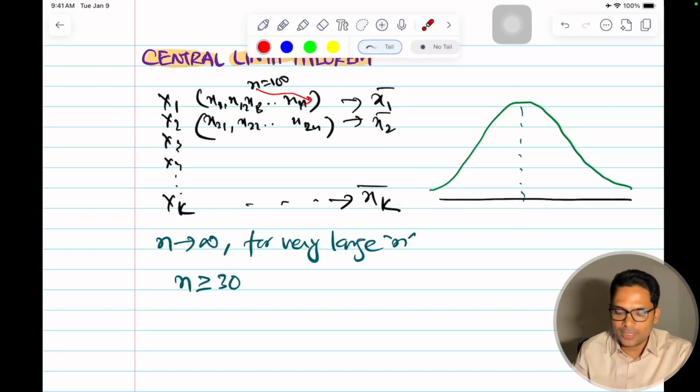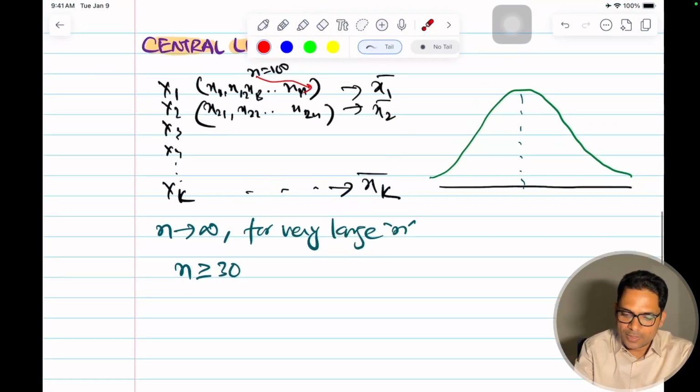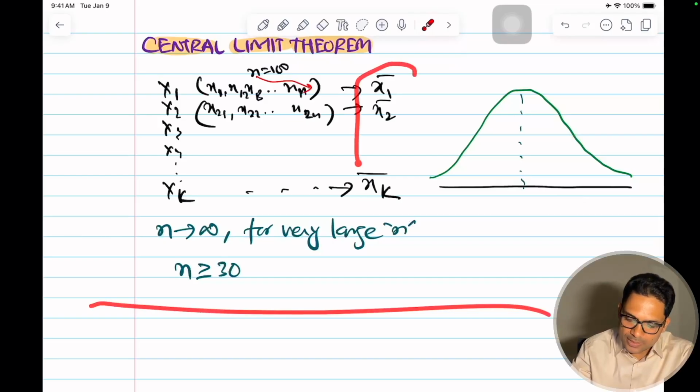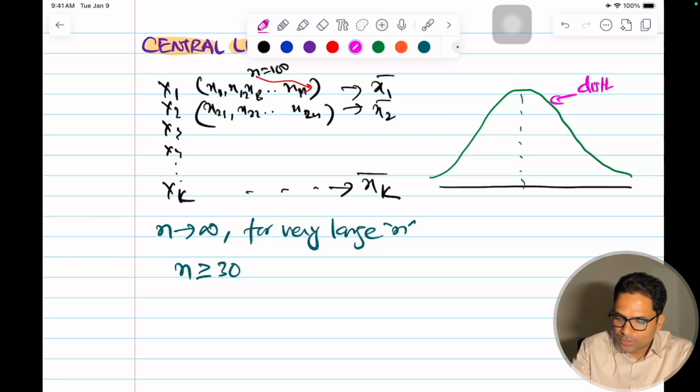Let's formally write it and understand some more things around this. The central limit theorem talks only about the distribution of sample means for large n, greater than or equal to 30, and this is a Gaussian.